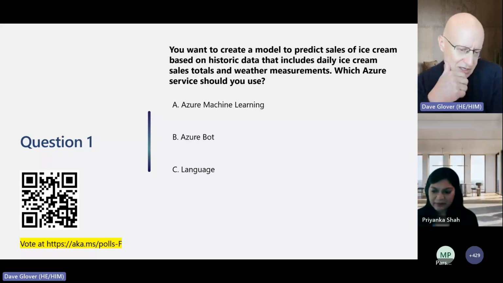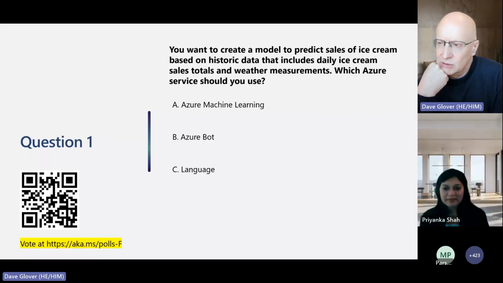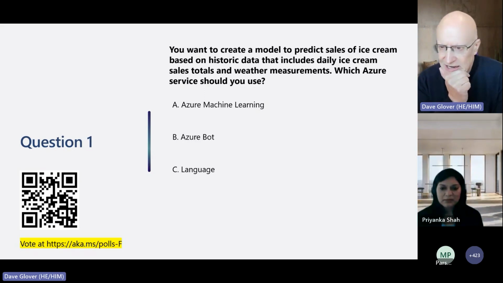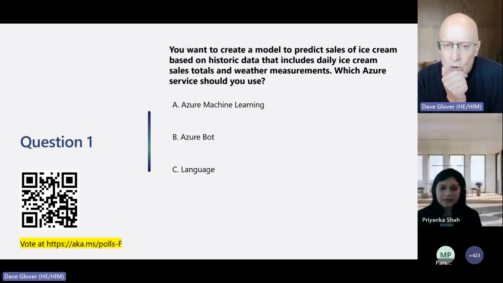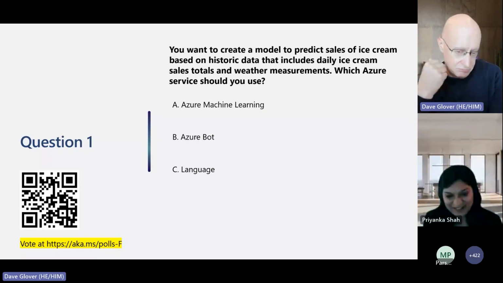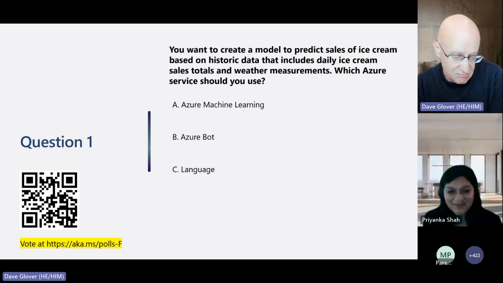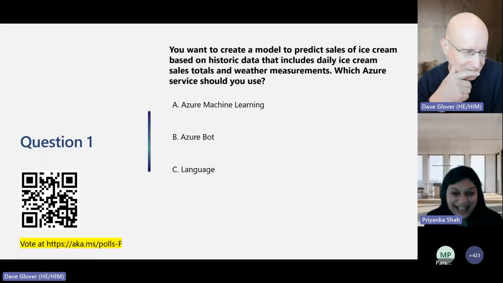And now the first question in here is: you want to create a model to predict sales of ice cream based on historic data that includes daily ice cream sales totals and weather measurements. Which Azure service should you use? So the options are machine learning service. I don't know. What do you think? What do you think, Priyanka?